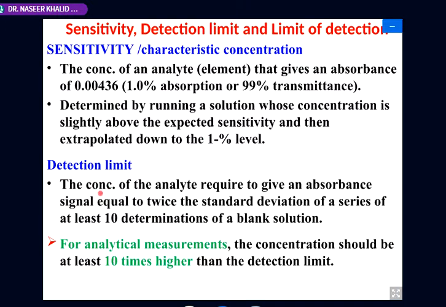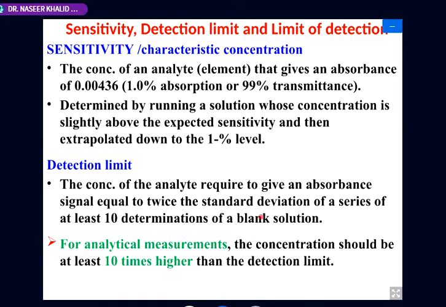Then there is the detection limit. In terminology, these two terms are very important, not only in atomic absorption but in all analytical techniques. The detection limit is the concentration of the analyte required to give an absorbance signal equal to twice the standard deviation of a series of at least 10 determinations of a blank reading.